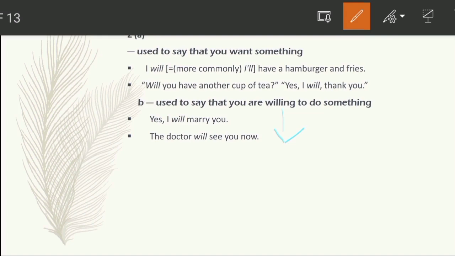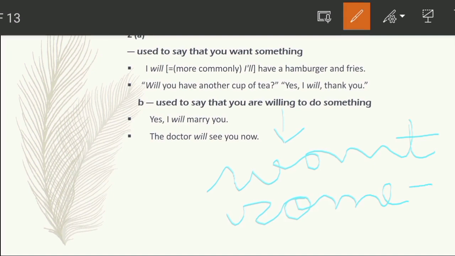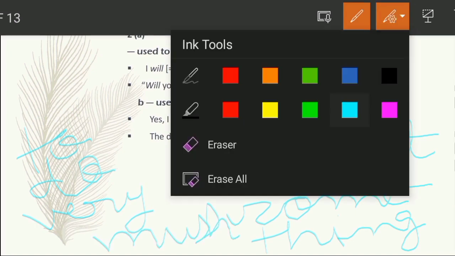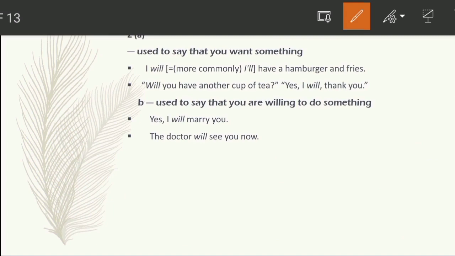Take it like we can say want something to do very much. Okay, here willing means want something to do very much. It means that you are very interested in doing something. Like here, the doctor will see you now. It means that the doctor is interested to see you now. Okay, is willing to see you now. It means this.